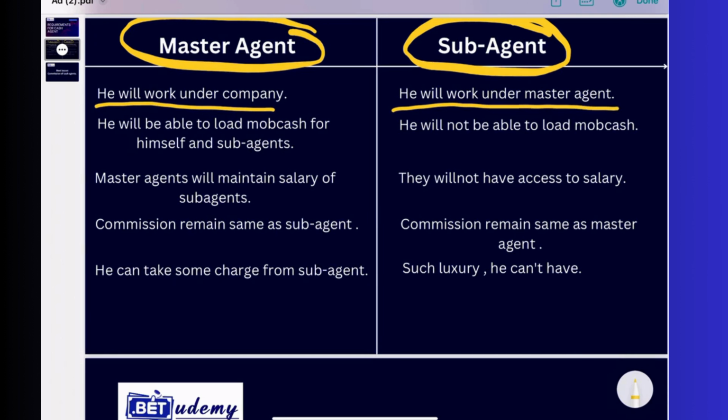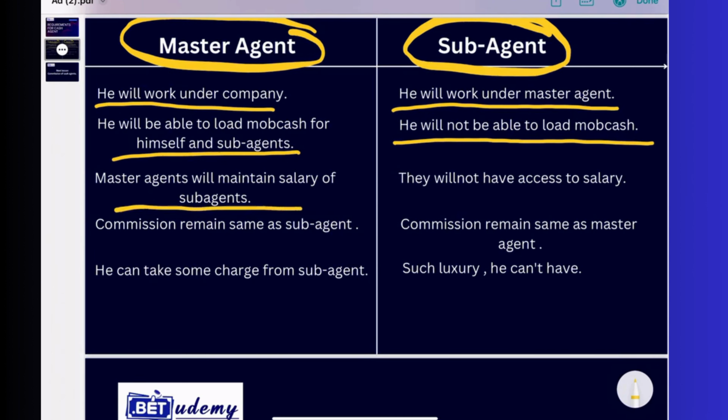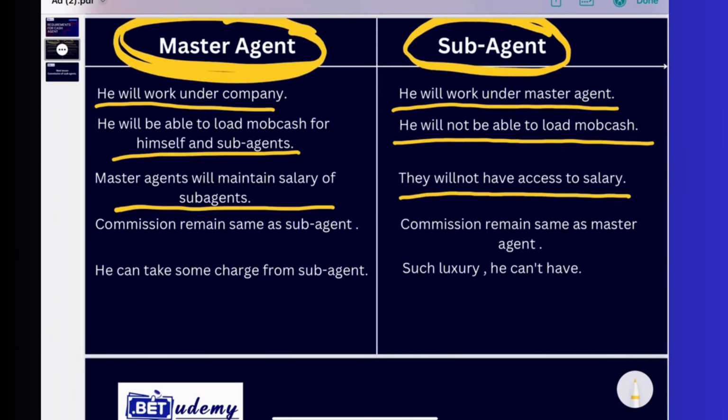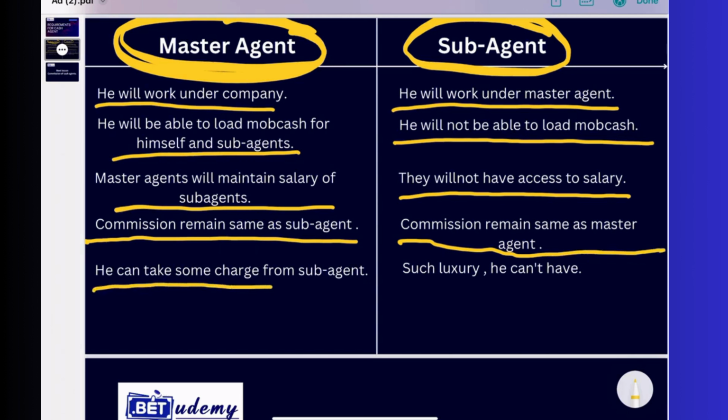Master agent will be able to load more cash for himself and the sub agent. Sub agent will not be able to load more cash. Master agent will maintain the salary of sub agents. Sub agent will not have access to salary, but they will get the salary from the master agent. Commission remains the same for sub agent and for master agent. Master agent can take some charge from the sub agent, but the sub agent does not have such luxury.